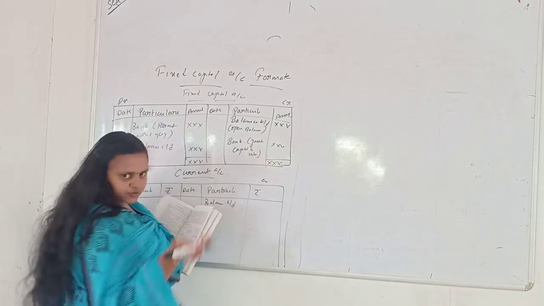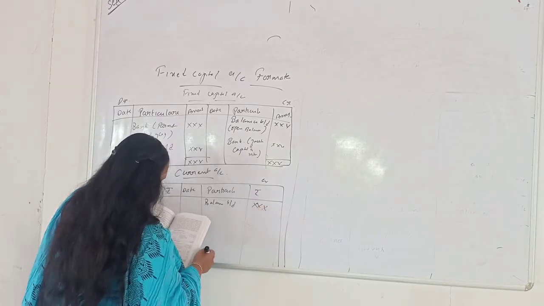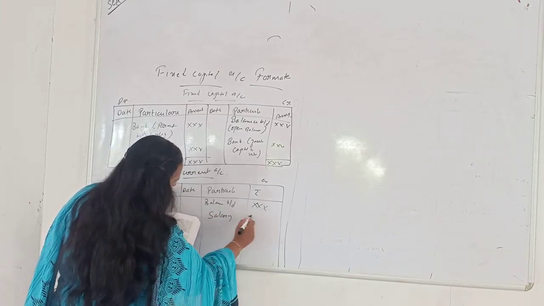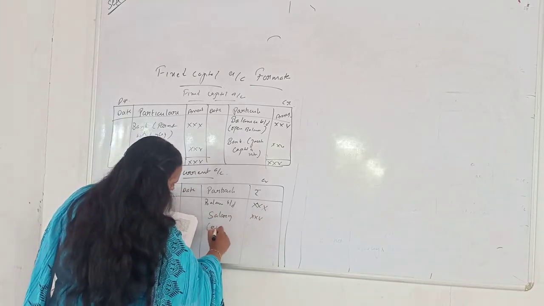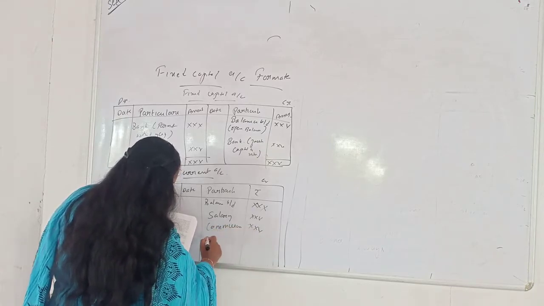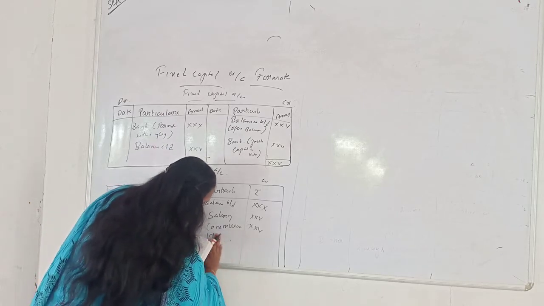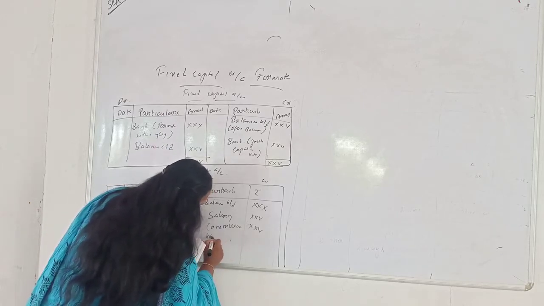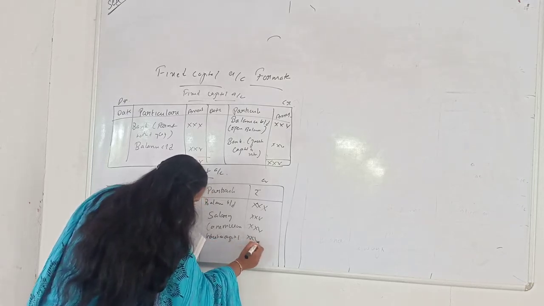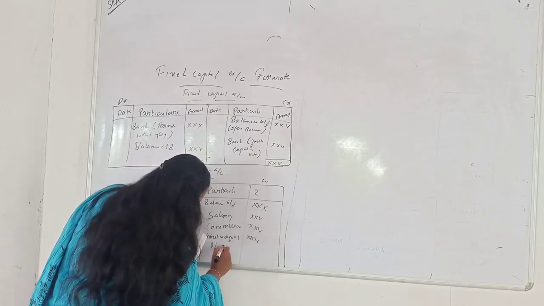If any previous year's balance is there, you have to enter here, and afterwards salary, commission, then interest on capital, profit and loss appropriation account.